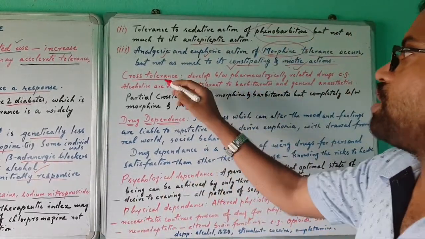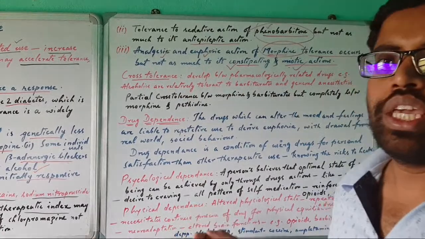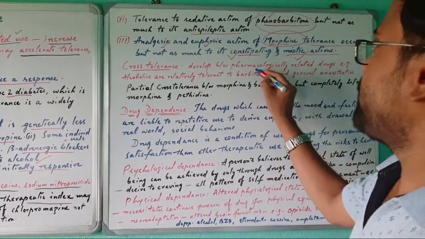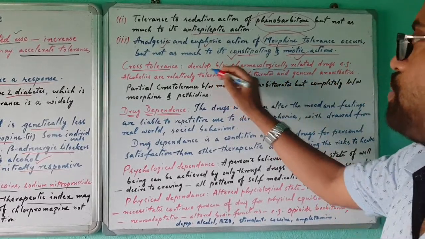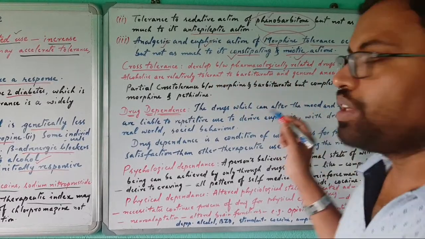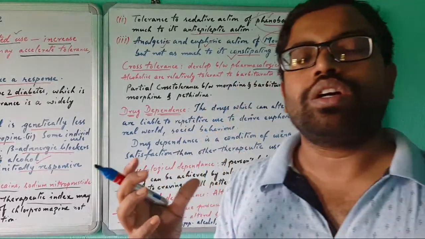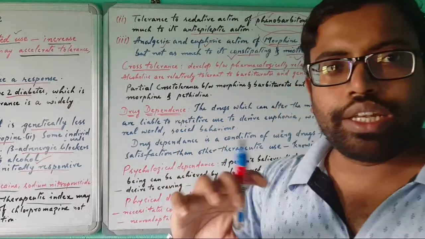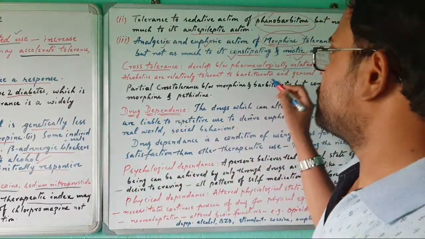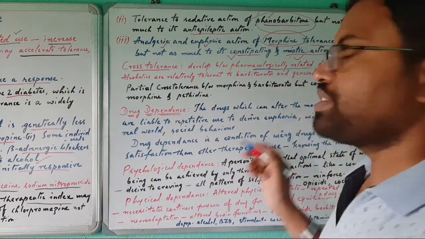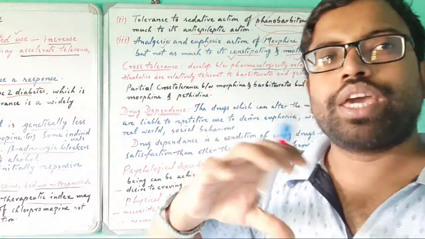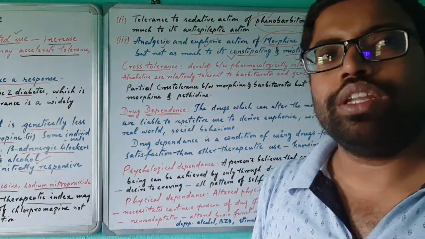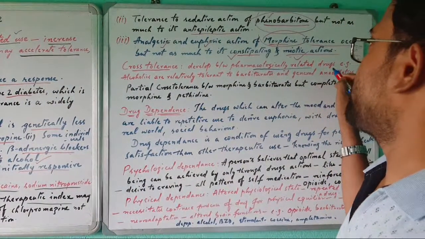Okay, then cross tolerance. What is cross tolerance? It develops between pharmacologically related drugs, means drugs which are structurally related or whose pharmacological action is more or less the same. Those are pharmacologically related drugs, which may have the same action or an action near to it.